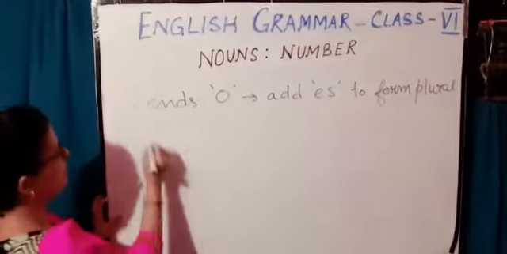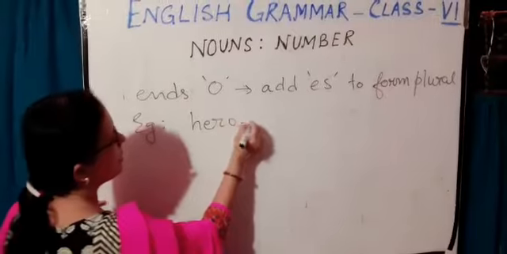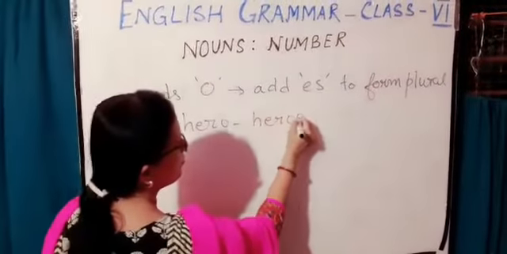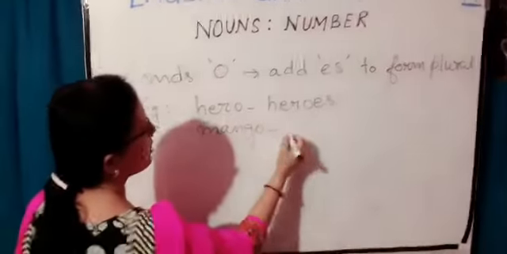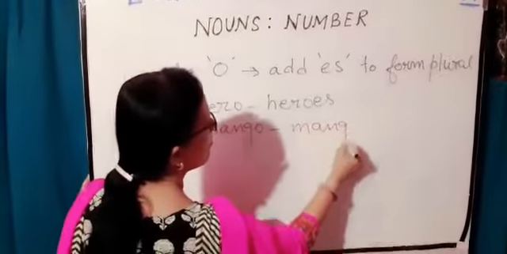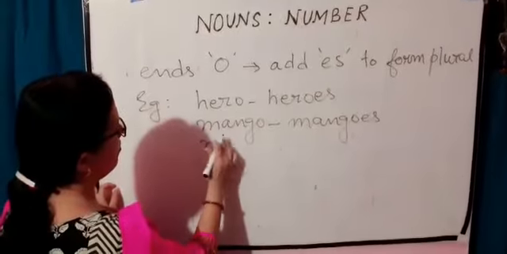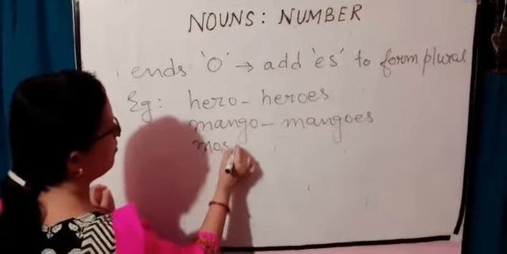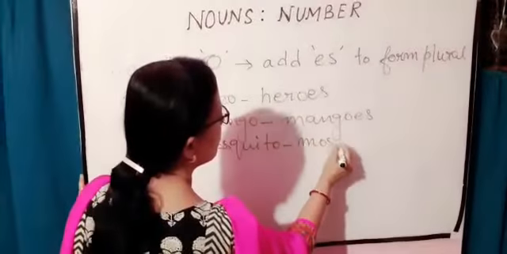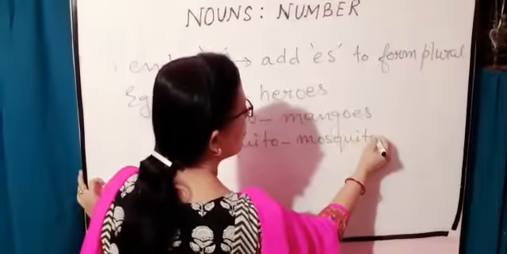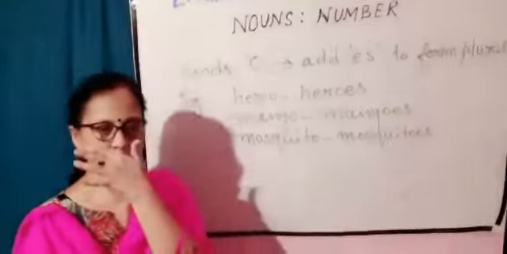For example, hero, heroes; mango, mangoes; mosquito, mosquitoes.